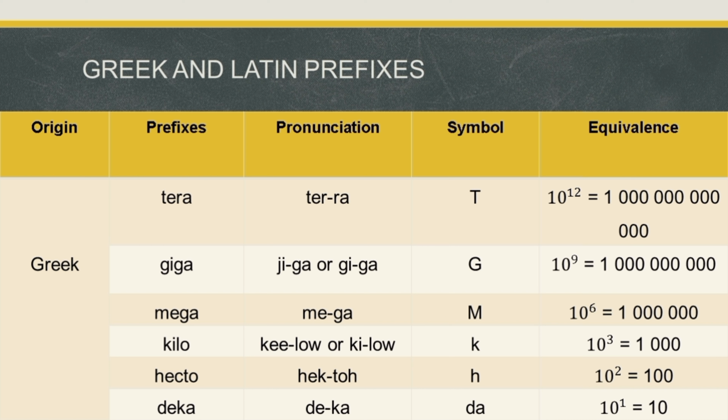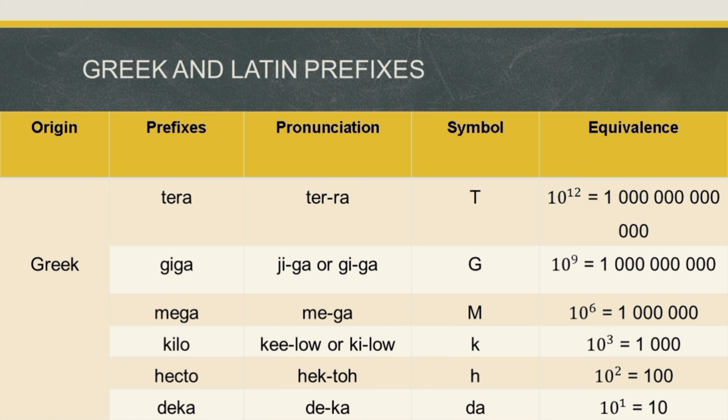Now we have the mega. Its pronunciation is mega with a capital M as its symbol and its equivalence of 10 raised to the 6th power or equal to 1 million. In giga, we have 1 billion, equivalent to 10 raised to the 9th. I'm sorry, I was wrong. So giga is 1 billion, and mega is 1 million.